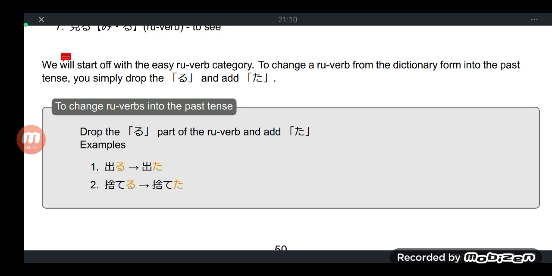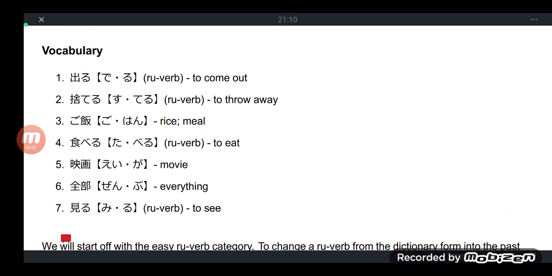For the ru verb, please screenshot this small cheat sheet. To change ru verbs into their past tense, it's simple. Just drop the ru part at the right side and replace that ru with ta. Just like here, deru becomes deta, suteru becomes suteta. What is suteru?